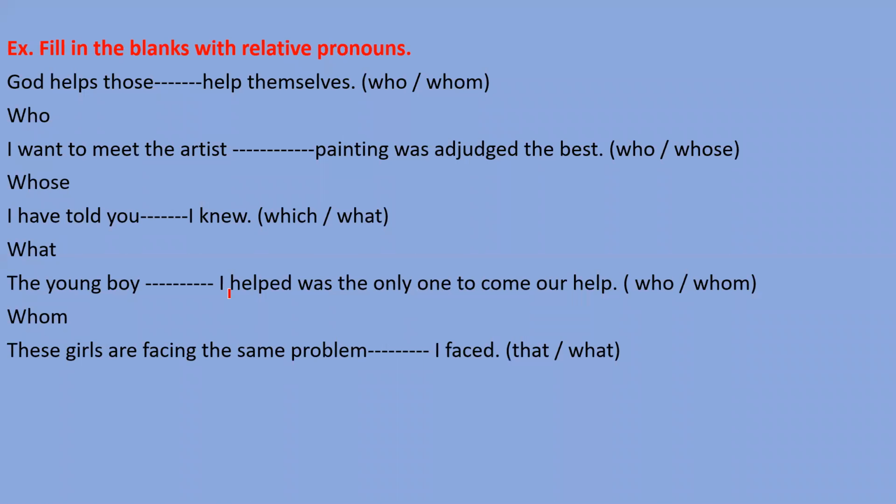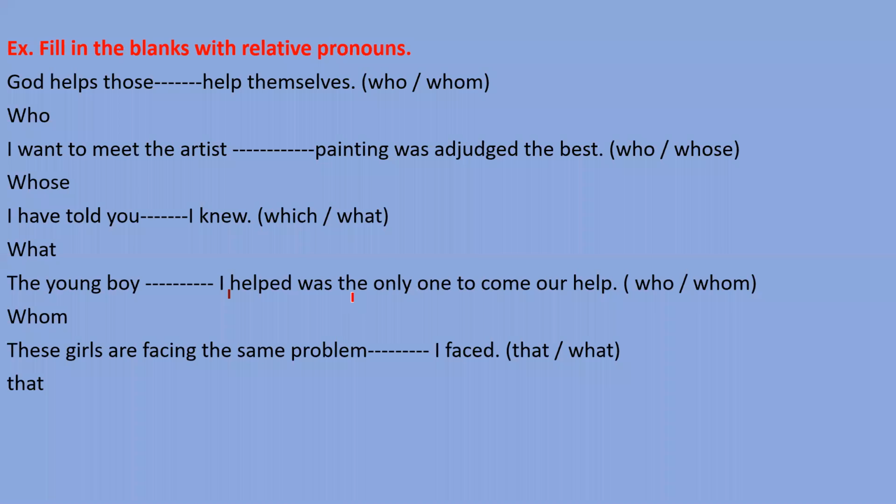So the next example. These girls are facing the same problem I faced. That or what? These girls are facing the same problem that I faced or what I faced. Dhruv, you please tell me. Sir, that. That, very good. Right answer. That will come here because the antecedent of that word is given there. The same problem. These girls are facing the same problem that I faced.